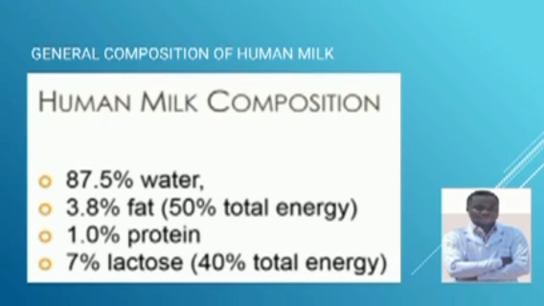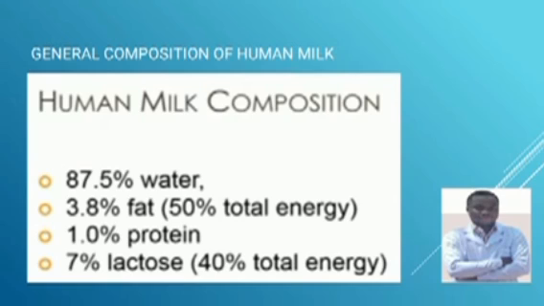Lactose is used for provision of energy, about 40%. Lactose in milk provides glucose and galactose. Glucose is an essential nutrient for brain function; it is the primary nutrient utilized by the brain as a source of energy.